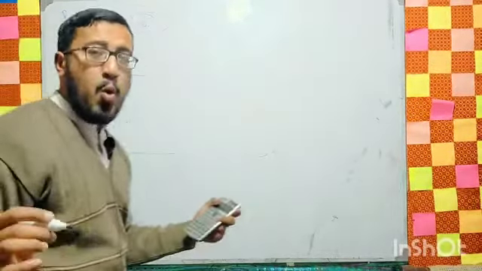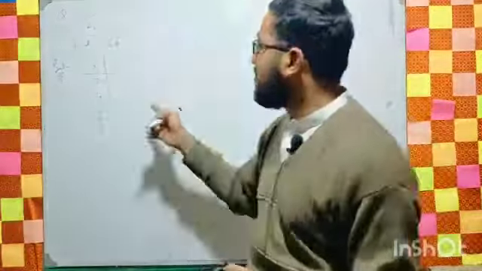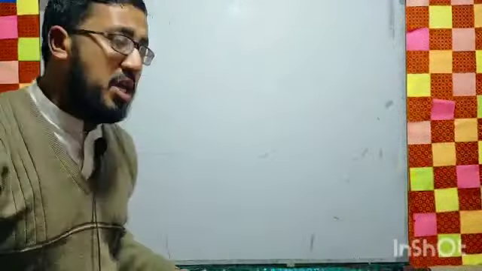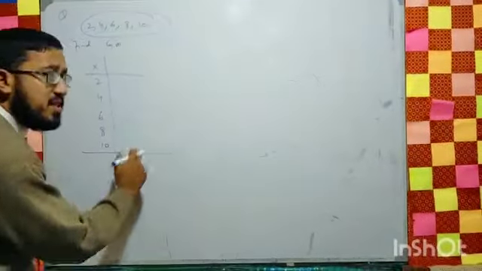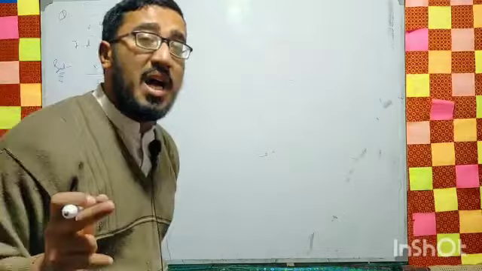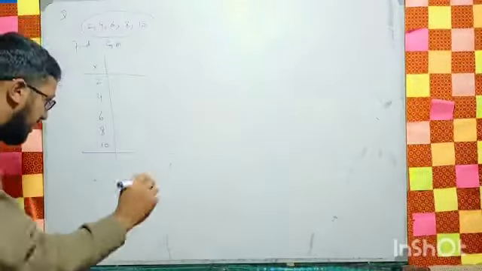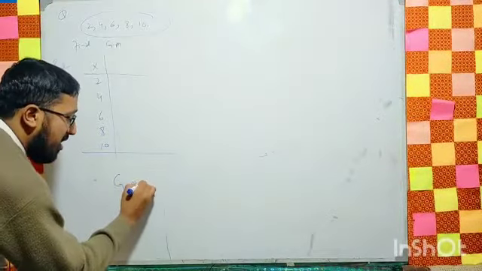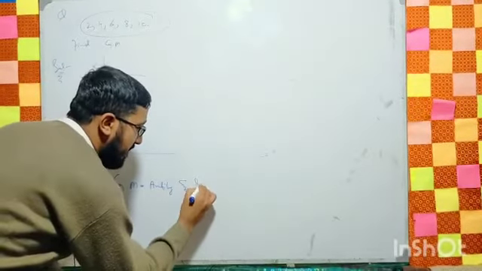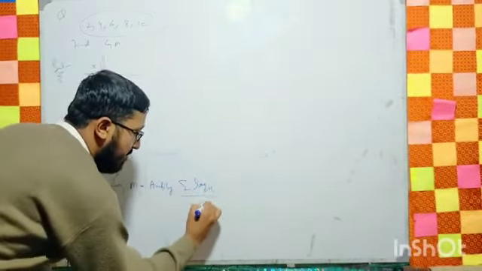So now we are going to find the GM in case of the ungrouped data. So how to find the GM? This data is the ungrouped data. In case of the ungrouped data, we can write a formula. It will look like this: anti-log of summation log x divided by n.